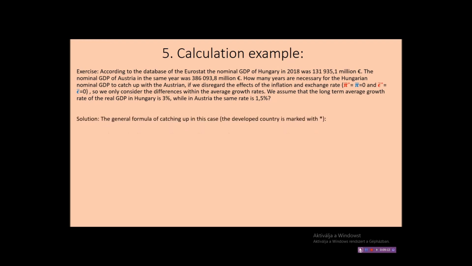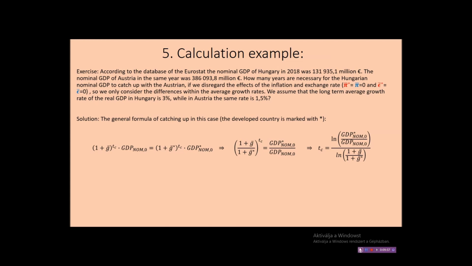There is a general formula, the formula of catching up, where we mark the more developed country with an asterisk. (1 plus g) raised to the power of tc, where tc is the time of catching up, multiplied by the nominal GDP 0, this is the value concerning the poorer country, needs to equal (1 plus g asterisk) to the power of tc multiplied by GDP asterisk 0. So if we multiply the GDP of the initial time with the average growth rate in both countries, we have to get the same result. Obviously they have to equal, because catching up means that the real GDPs are the same.